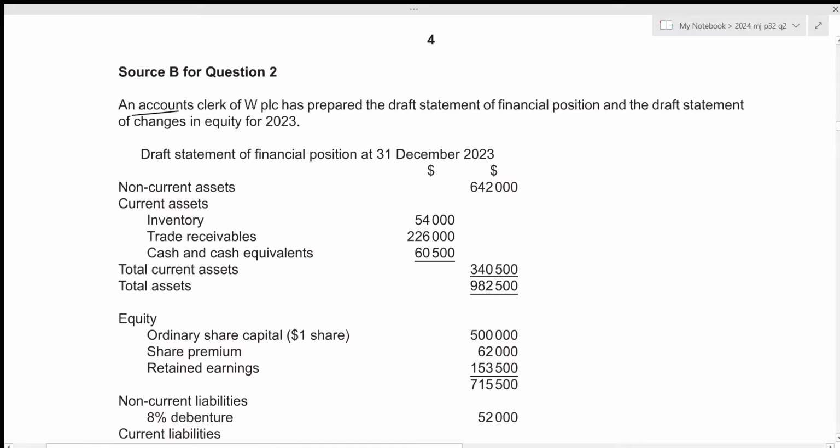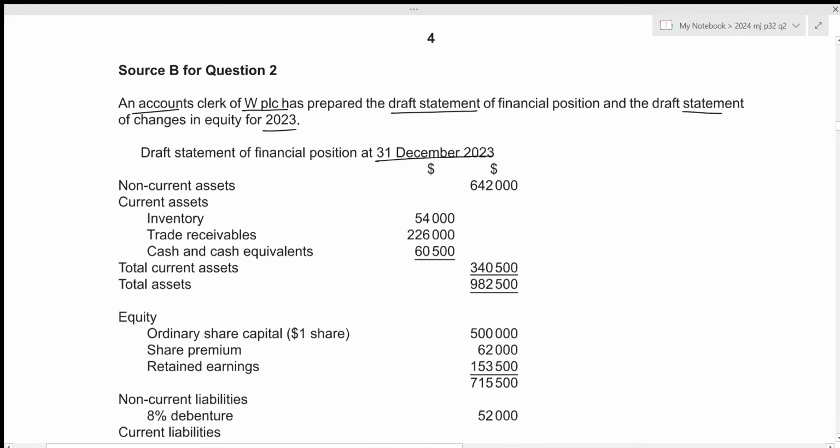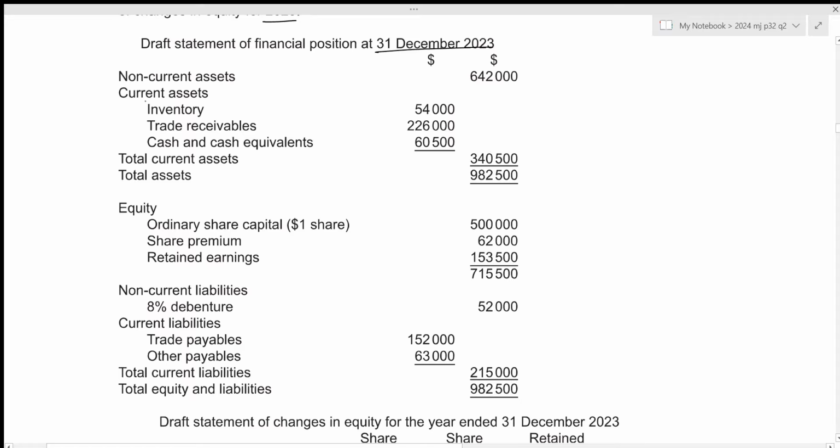An accounts clerk of WPLC has prepared the draft statement of financial position and the draft statement of changes in equity for 2023. We have our draft statement of financial position at 31st December 2023. We have been given the non-current assets. The current assets includes inventory, trade receivables, cash and cash equivalents, which are correct. The equity includes ordinary share capital, and the nominal rate for our share is $1. We have the share premium and the retained earnings. Then we have 8% debenture for our non-current liabilities. The current liabilities include trade payables and other payables, which are also correct.